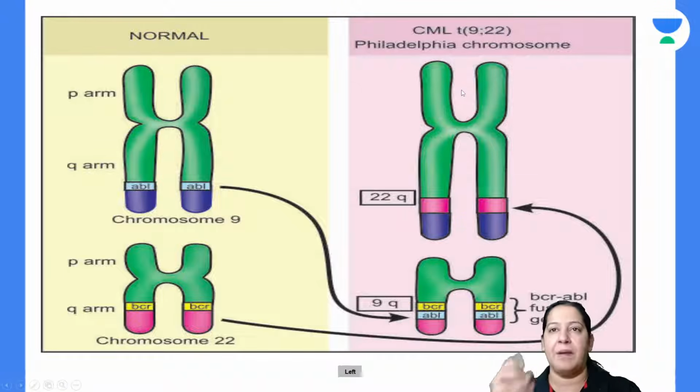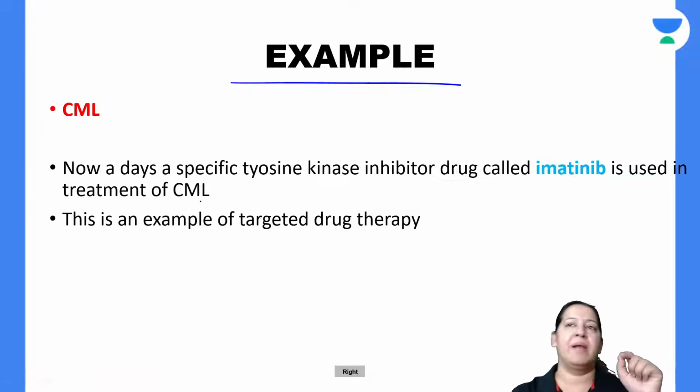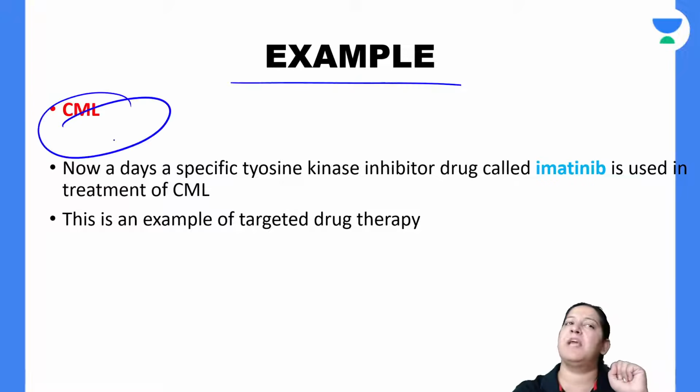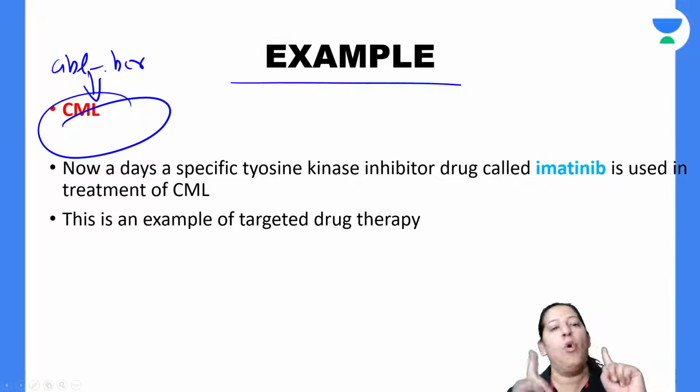If only one example, because of this hybrid gene formation, the person will have a blood cancer. There are 4 types of leukemia: AML, ALL, CLL and CML. So CML will happen. Please learn only one example. If it got mutated, the person will have CML. So ABL BCR translocation leads to CML. Only one cancer.